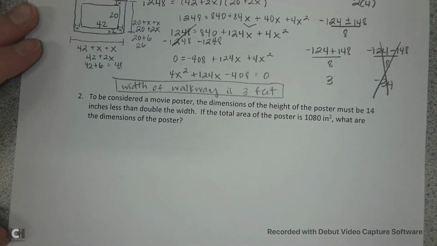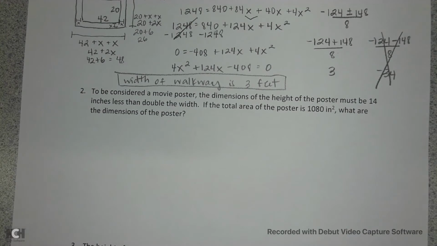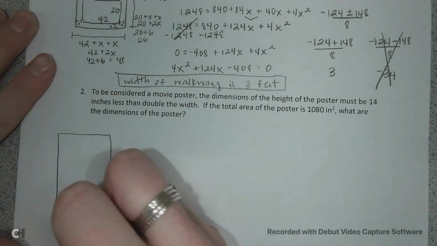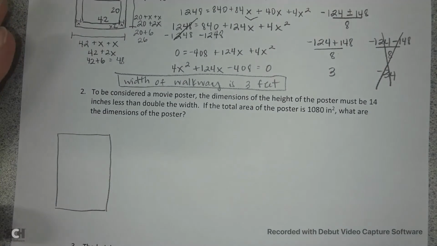To be considered a movie poster, the height of the poster must be 14 inches less than double the width. If the total area of the poster is 180 inches squared, what are the dimensions of the poster? Draw yourself a poster, some sort of rectangle.